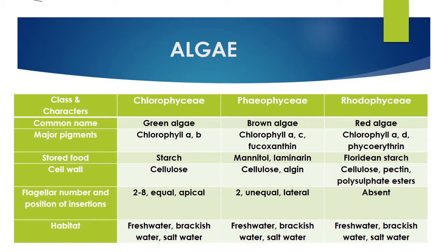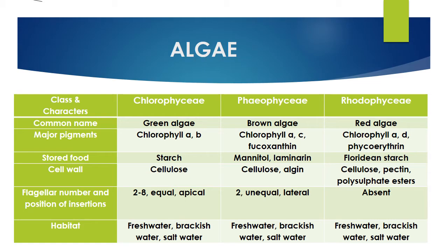Okay, stored food. This is very, very important. Chlorophyceae normally stores starch, in small granule-like structures called pyrenoids. It's not mentioned here, I think it's mentioned in the next slide. Pyrenoids, which store starch. Phaeophyceae, mannitol, laminarin. Remember this. Rhodophyceae, Floridian starch.